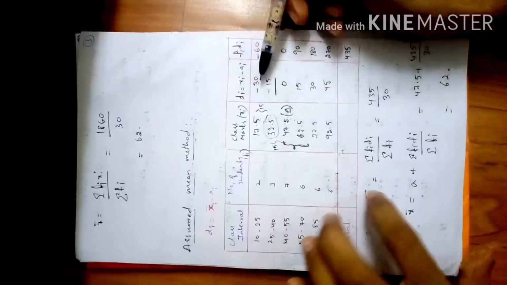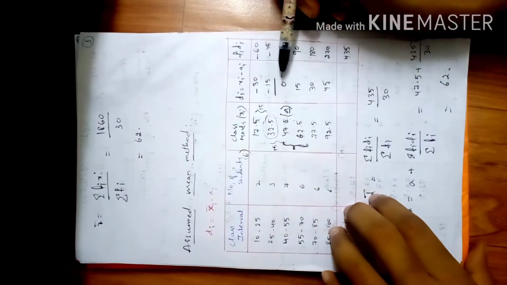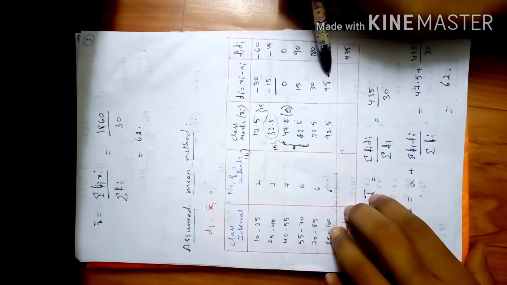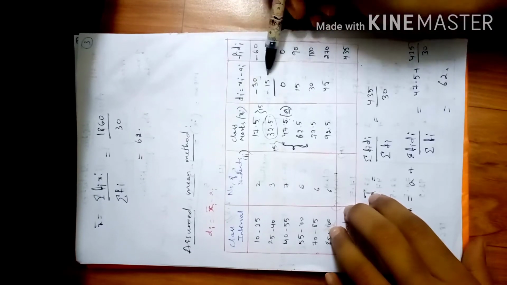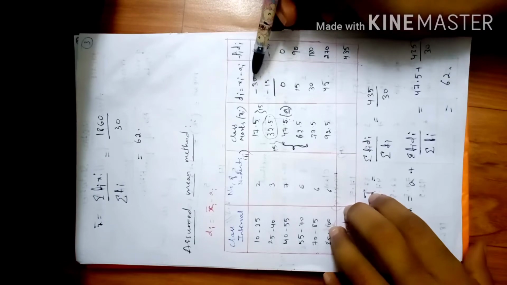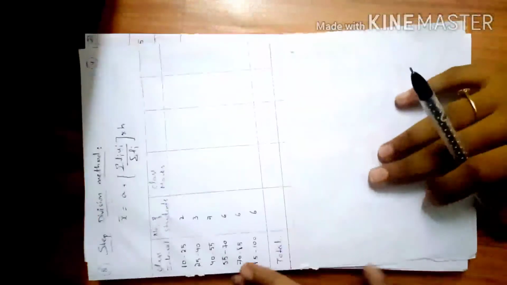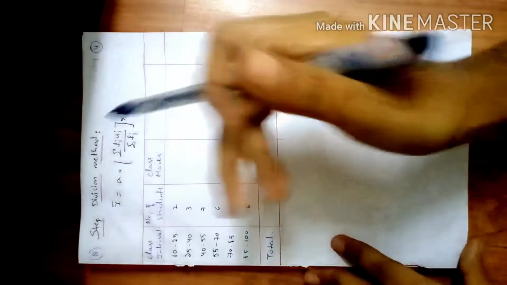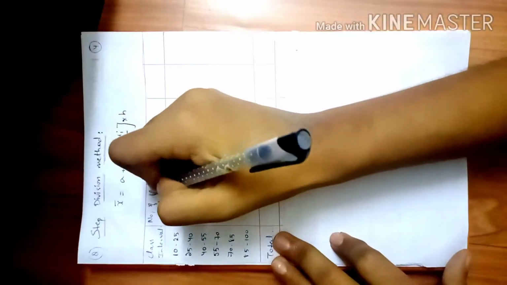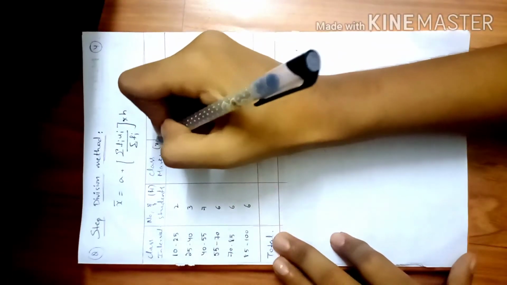What do we observe here, friends? 30, 15, 0, 15, 30, 45, all these are the multiples of 15. So I can take 15 common from all of these values. Now, first I will explain, then you can understand it clearly. This is Fi, friends, this is Xi.